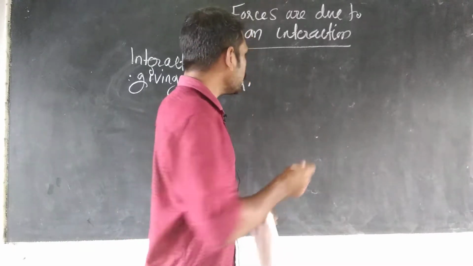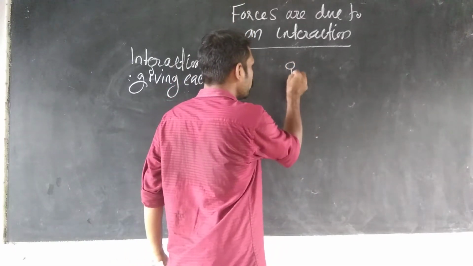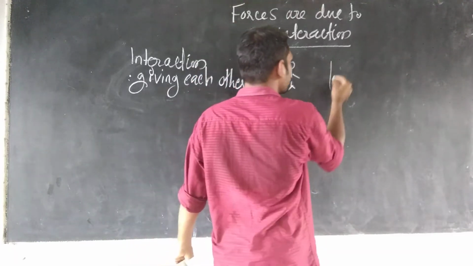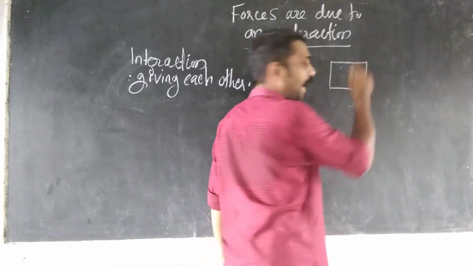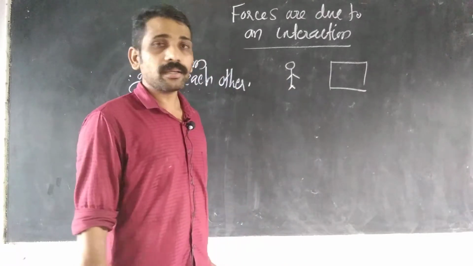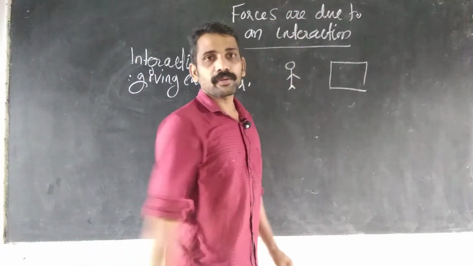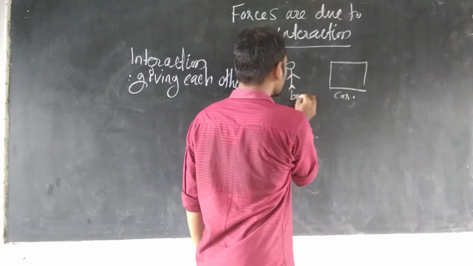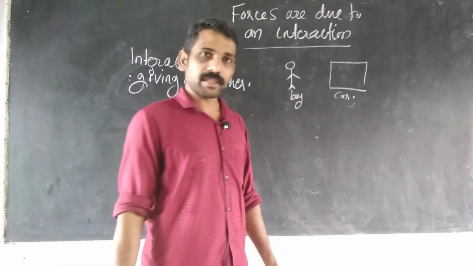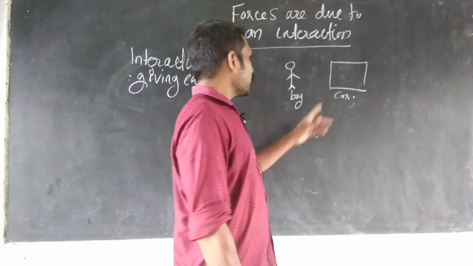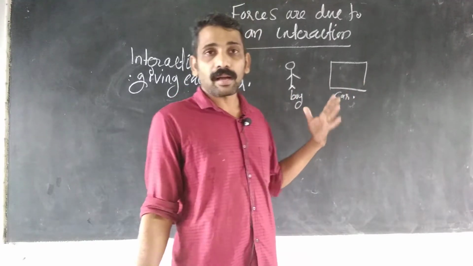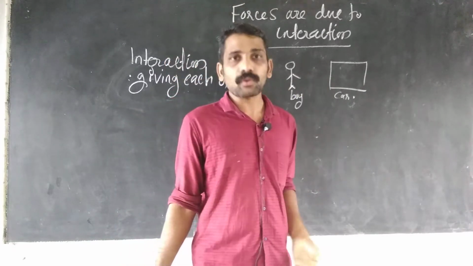Okay, so in this instance, suppose this is a boy standing near to the car, not touching it. In this case, the boy and the car are separate, they are not in contact.